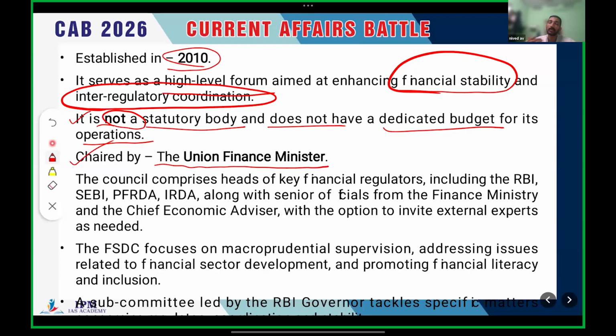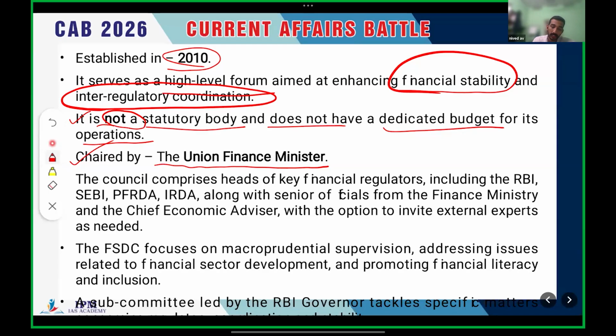If you don't know the topic, and you have a question in front of you saying some X is the chairman of this body, there are mostly two options. UPSC may ask whether the Prime Minister is the chairman of this body, or the Union Finance Minister. Such tricky questions you should expect from UPSC. So now we know that the Union Finance Minister is the chair of this body.